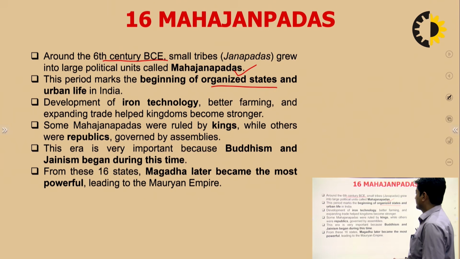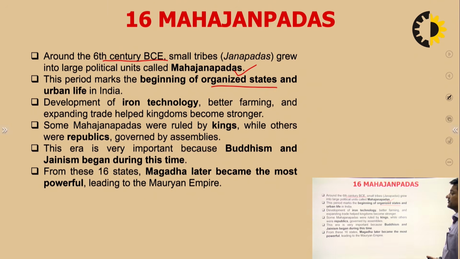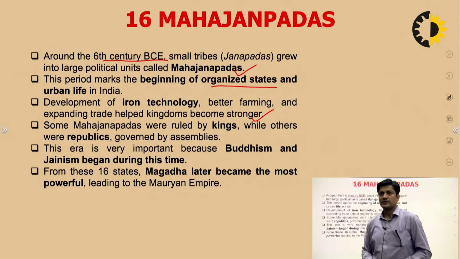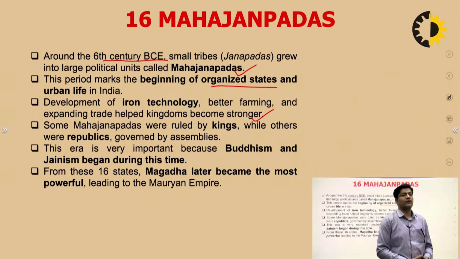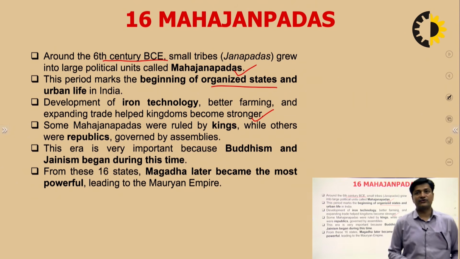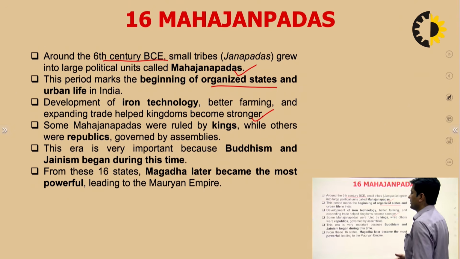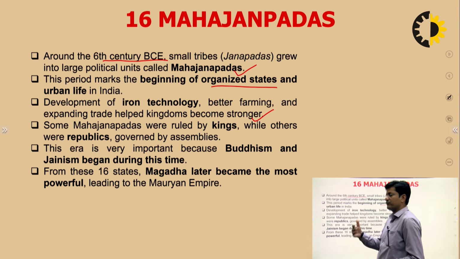Development of iron technology, better farming, and expanding trade helped kingdoms become stronger. And we know that the reason behind the strength of Magadha was also its location, its access to iron ore, and its closeness to the Ganga river. So all these facilities were provided to some Mahajanpadas, and that helped them become stronger.